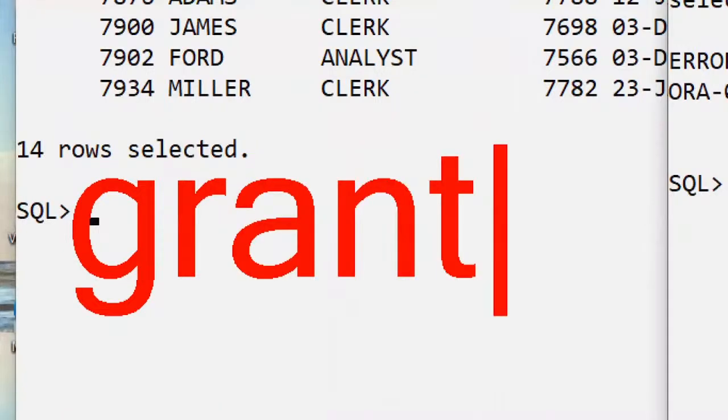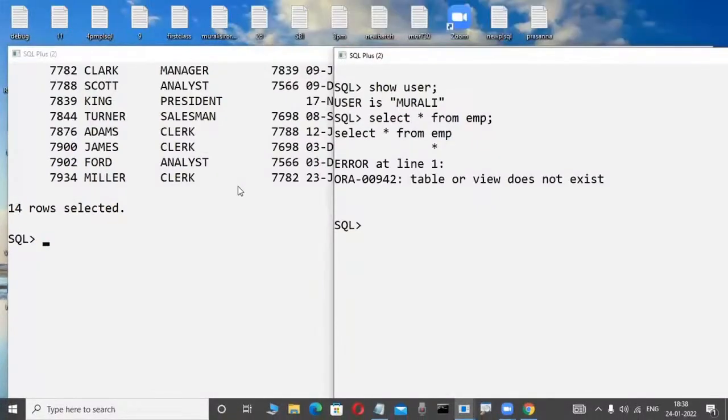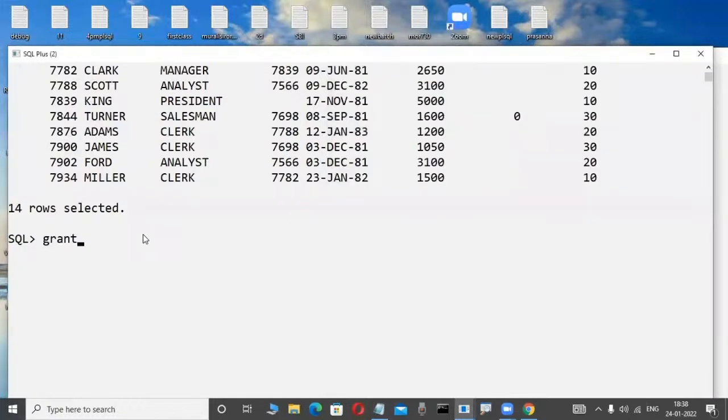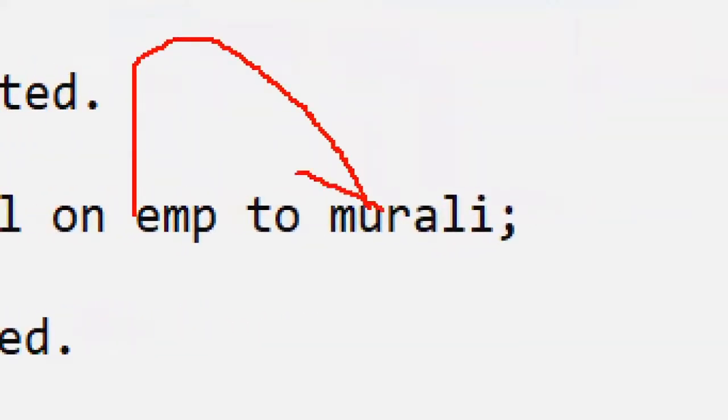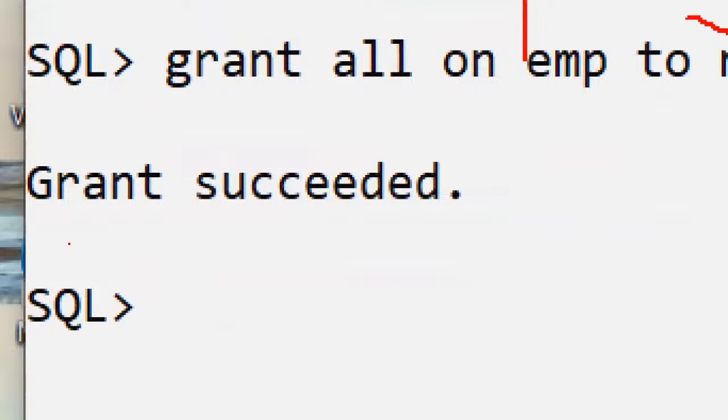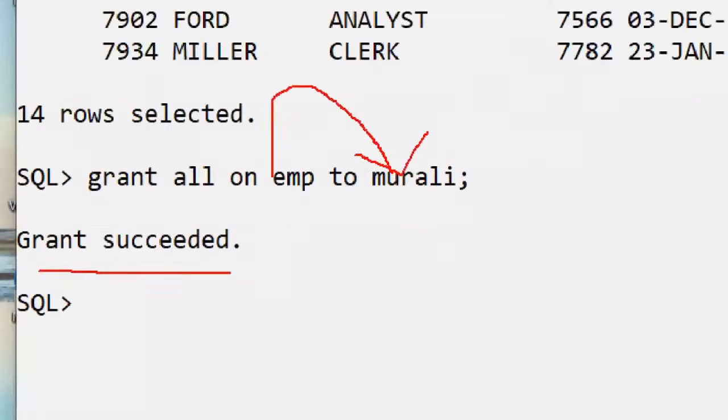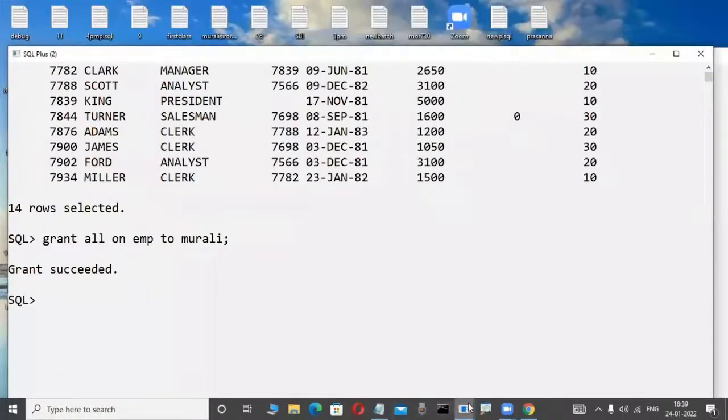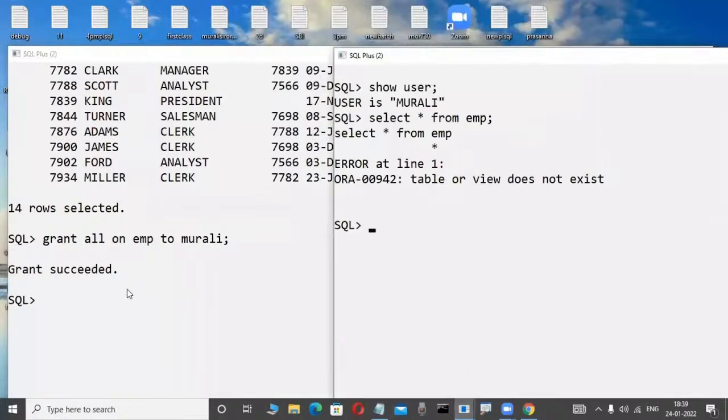Grant is a command. We are learning, don't worry. Now suppose here, through some grant command they are giving a permission, for example. Observe the scenario here. Grant something only. Now check it out, some permission they are giving. Observe here: granting this table to which employee? The Murali employee. They are giving it, for example, and the grant is succeeded. You will also be familiar with these things in the future, nothing. Okay, fine. Logically tell me, once they give this permission, this Scott employee is giving a permission to Murali.